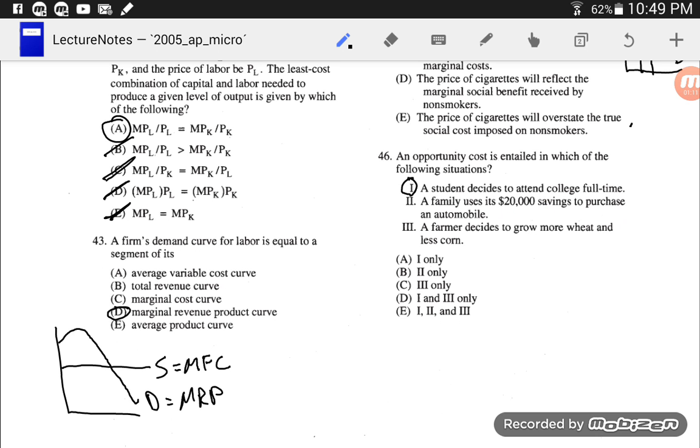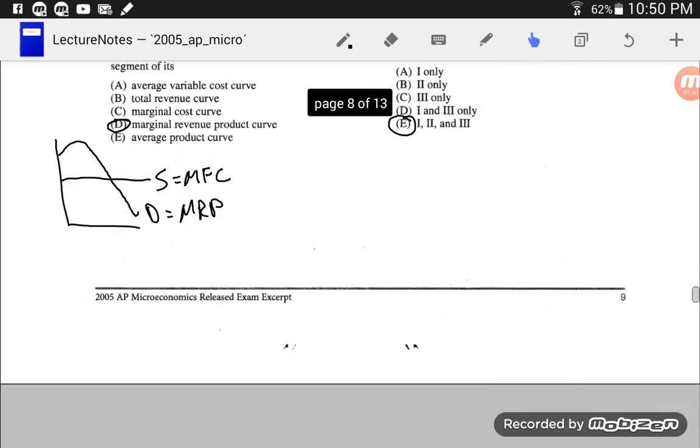A family's $20,000 automobile. Yes, that sounds like you're giving up the opportunity to use that $20,000 for maybe a vacation or something else. That'd be an expensive vacation though. And number 3, a farmer decides to grow more wheat and less corn. Yeah, well, if you decide to grow wheat and you gave up corn, you definitely gave up something. I'm going to go with all of the above, 1, 2, and 3. Number 47.